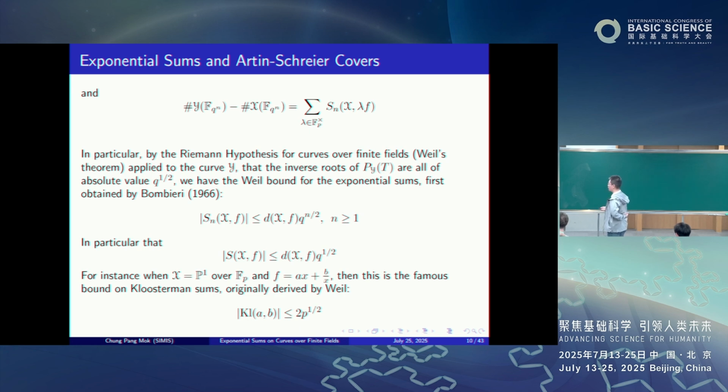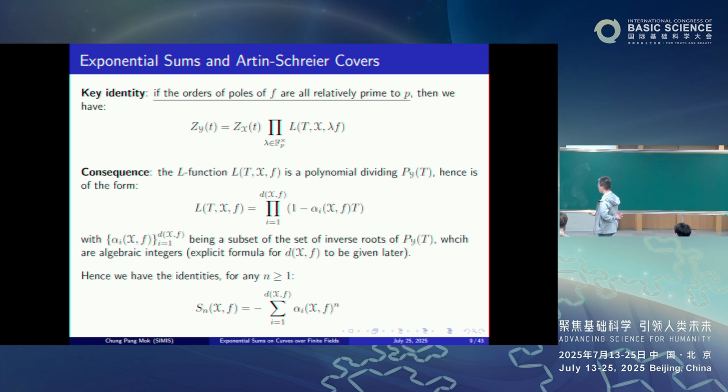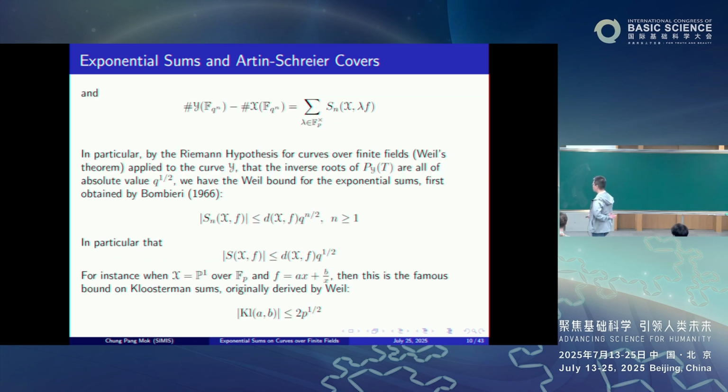Now, the key point, of course, is the following. By the Riemann hypothesis for curves over finite fields, namely Weil's theorem, applied to the curve Y, we know that the inverse roots of P_Y, namely the numerator of the zeta function of Y, all have absolute value q^{1/2}. Consequently, recall this identity: the exponential sum has such an expression where the α_i are a subset of the set of inverse roots of P_Y. So we thus obtain the Weil bound for the exponential sums.